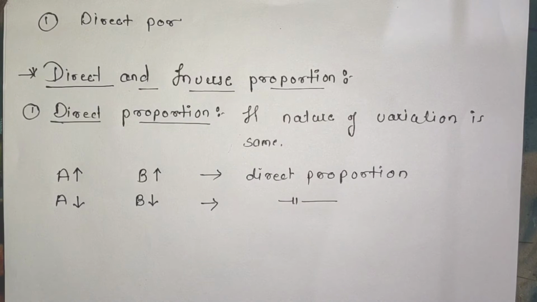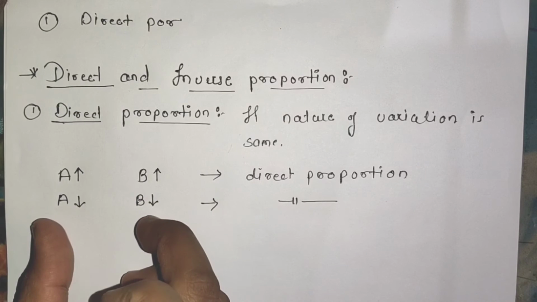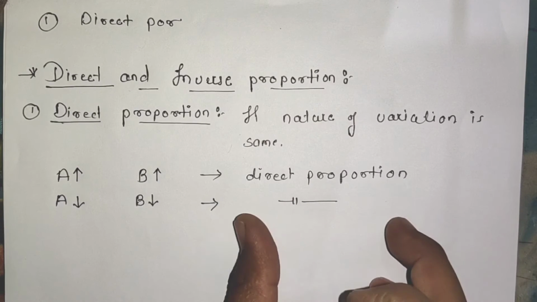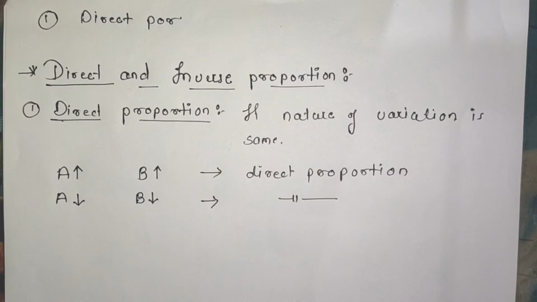That means exactly, direct proportion का मतलब क्या होता है कि if both the quantities are either increasing or either decreasing simultaneously, then only we can say that there is a direct proportion.